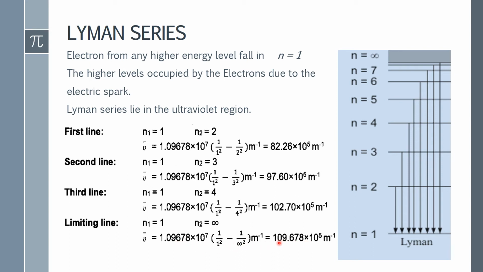By calculating these wave numbers, we can see that the values are very close to each other, so they appear in the form of a group of lines.